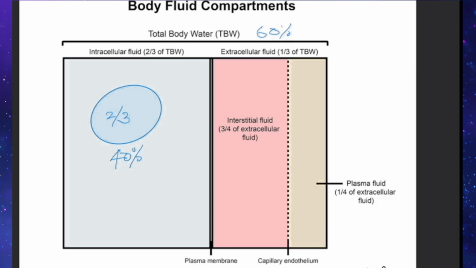Of the total extracellular fluid, 3/4 or 15% of the body weight is interstitial, 5% of the body weight is intravascular. Or in other words, 3/4 of the extracellular fluid is interstitial and 1/4 is intravascular. So extracellular fluid includes the interstitial fluid and the intravascular fluid. Hope this is clear to you.